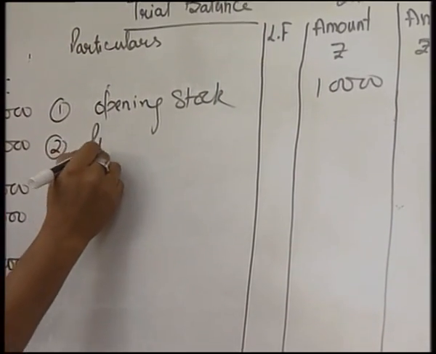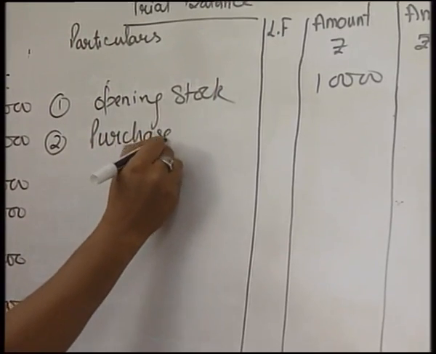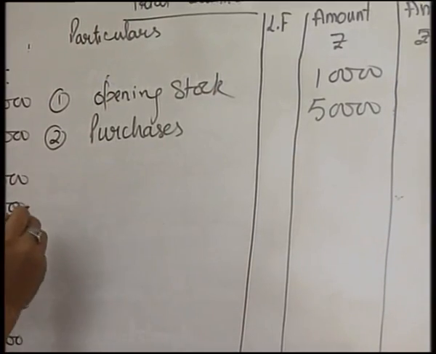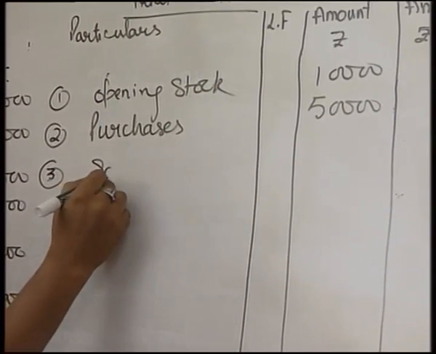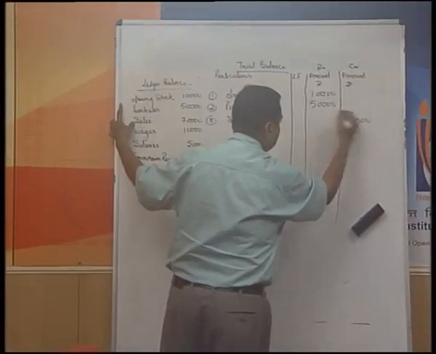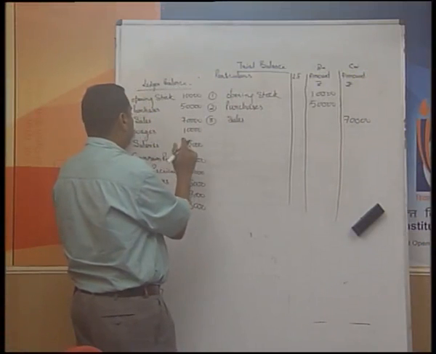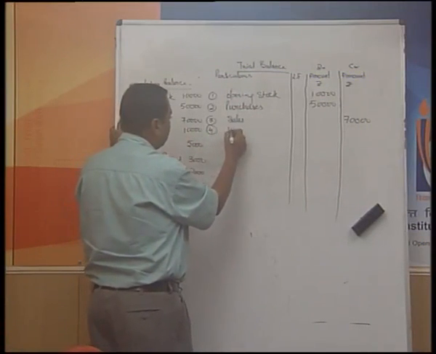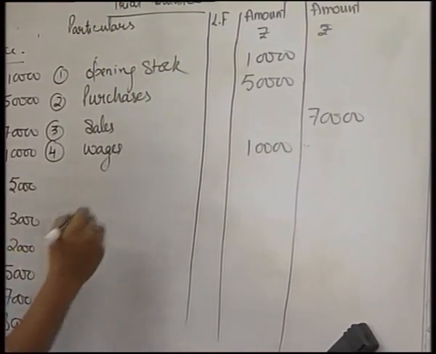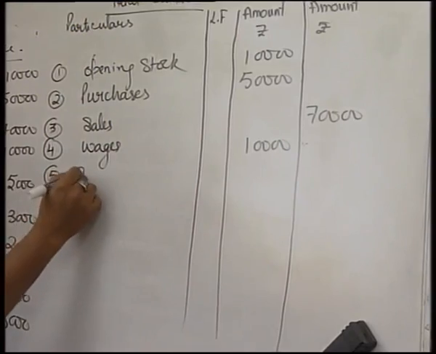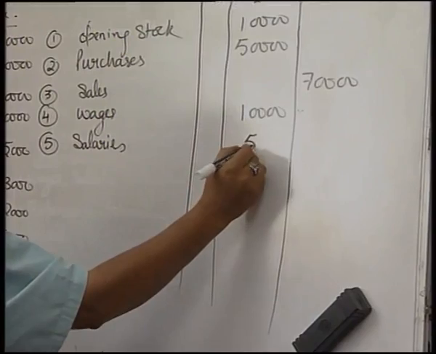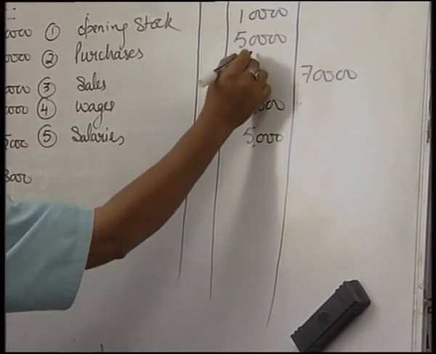Second is purchases. The purchases balance is 50,000. Again, purchases are always going to be debited. Now, we have sales. As I have right now told you, sales will always have a credit balance. So, 70,000 rupees will be shown on the credit side. Then we have wages. Wages are going to have the debit balance. Now, the fifth item is salaries. This is 5,000. So, it will also be debited.